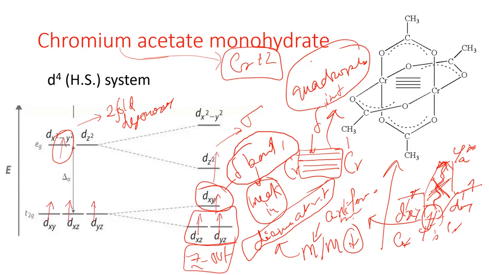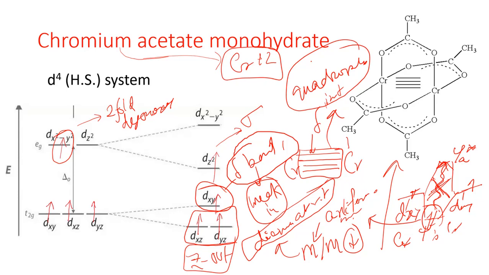Now when we are considering the chromium acetate, first we have to consider the oxidation state of chromium. So the oxidation state of chromium is +2. As the oxidation state is +2, the total number of d electrons will be 4, but the 4 electrons are present in the presence of the acetate ligand, which is a weak field ligand, and therefore we can consider the system as a d4 high spin system. So here we have shown the splitting diagram of a d4 high spin system.